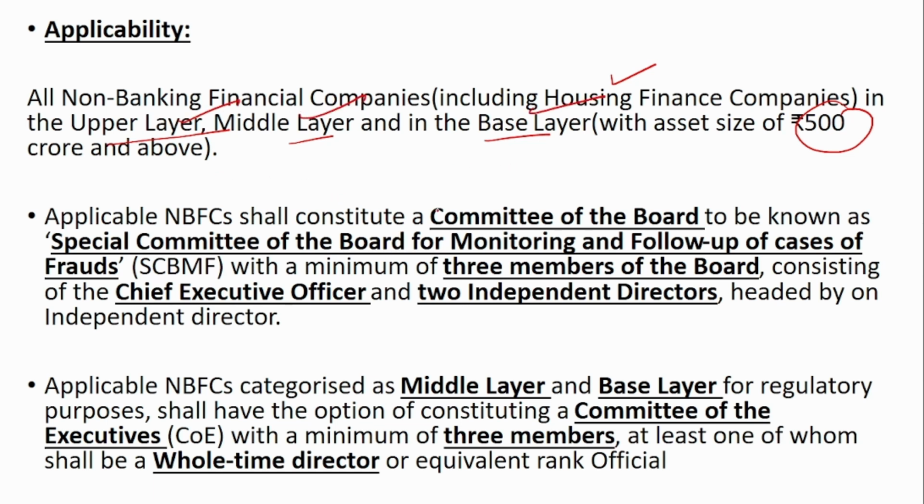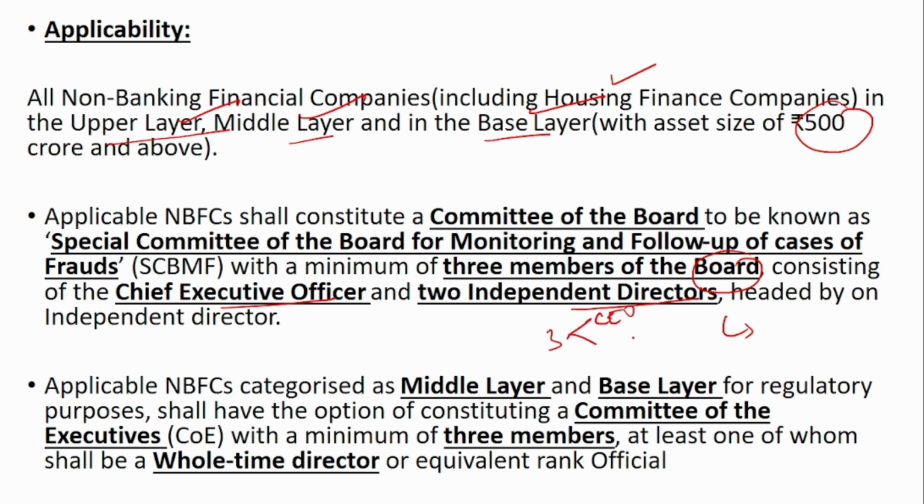Next, they have to form a committee of the board, as I mentioned in the first slide. It should be a special committee of the board for monitoring and follow-up of cases of frauds, and it should have a minimum of 3 members of the board. Each NBFC or company will have a board of directors, right? So from that, at least 3 members of the board of directors should be involved in this committee. Among the 3 members, one must be the CEO, that is, the Chief Executive Officer, and the other 2 members should be independent directors.